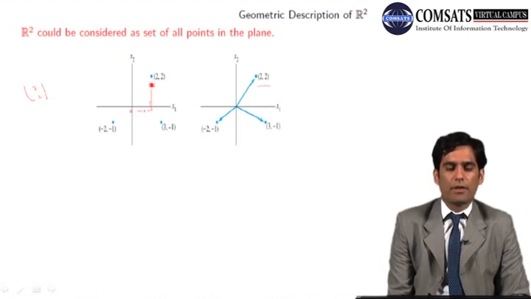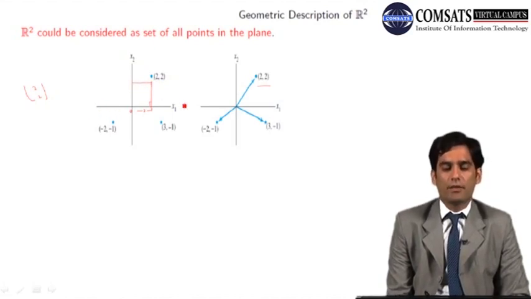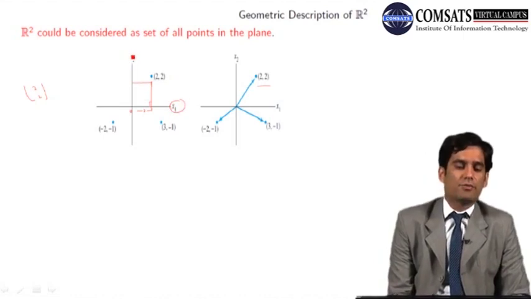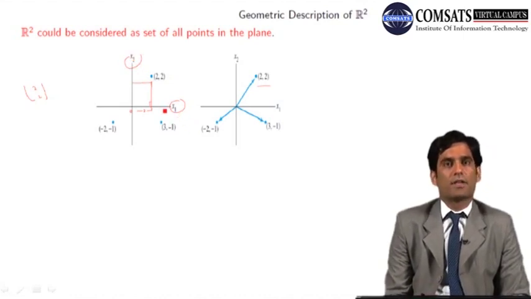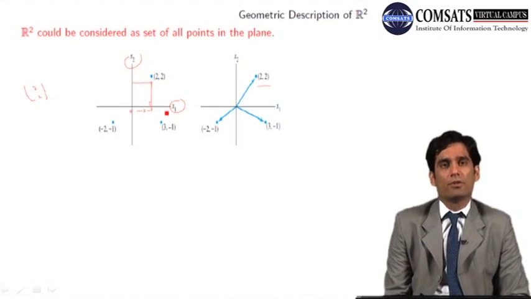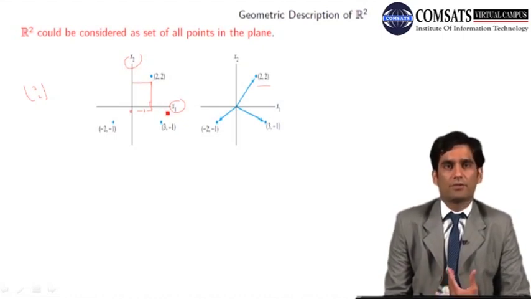Similarly, with a perpendicular on the y-axis, that's how you find the coordinates of any point in the plane, which has been defined by the reference axes x1 and x2. These are the reference axes, and usually you are aware of the terms x-axis and y-axis, and in linear algebra we define x1 and x2. It's just the name, it doesn't change anything.